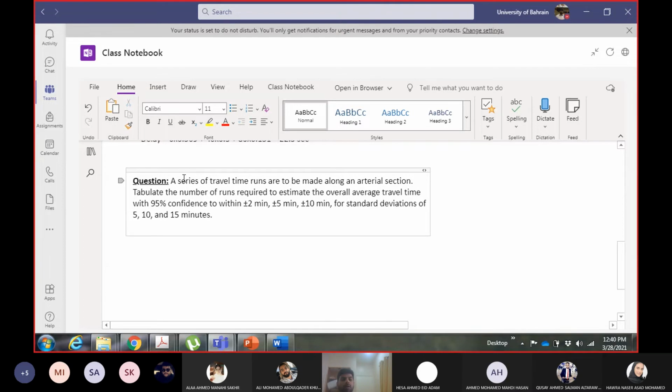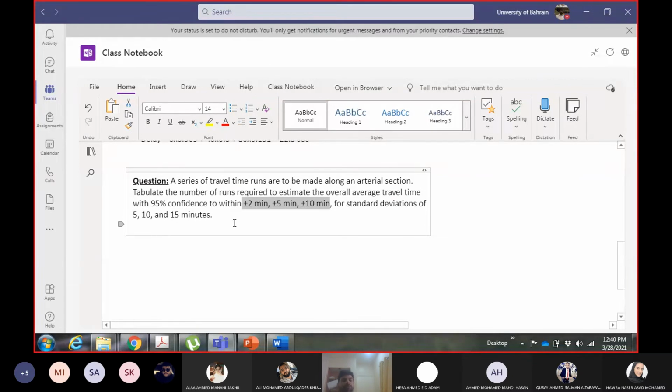Okay, so they need a series of travel time runs to be made along an RTL section. I told you in the last lecture as well, travel time runs means travel time observations. So they want me to calculate the number of runs, meaning the number of observations required to estimate the overall average travel time with a 95% confidence interval and tolerances of plus minus 2, plus minus 5, and plus minus 10%. So there are 3 tolerance levels given and standard deviations of 5, 10, and 15 minutes.